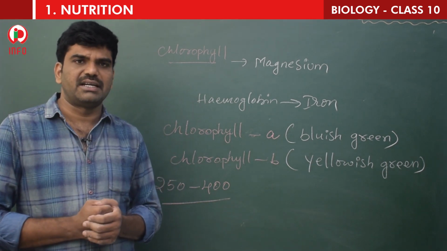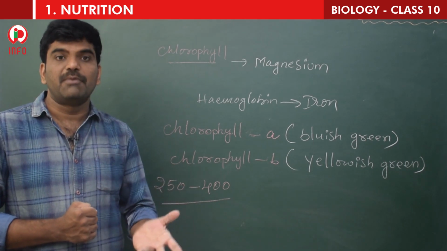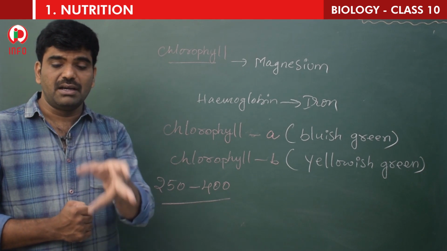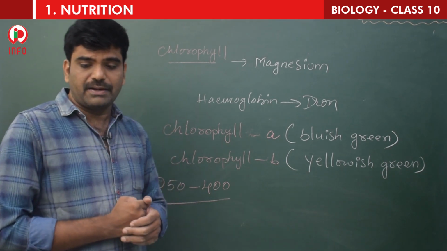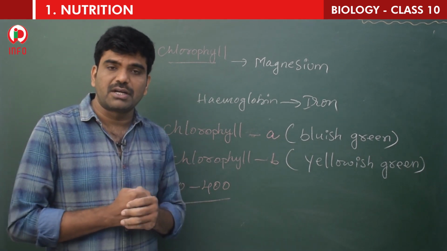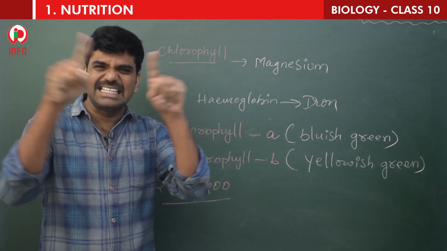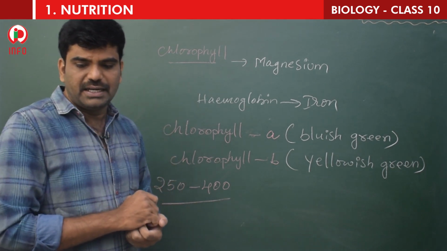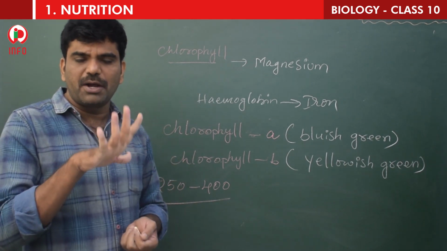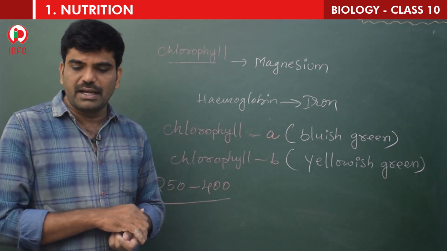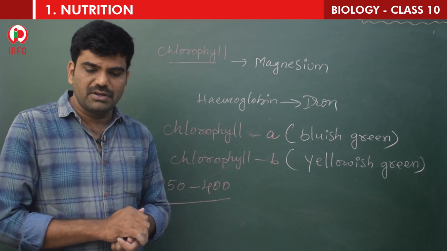Photosystem 1 and photosystem 2, not photosynthesis. So these 250 to 400 pigment molecules are grouped like a light harvesting complex or photosynthetic unit in each thylakoid. Such innumerable pigments function together in the chloroplast in the process of photosynthesis.